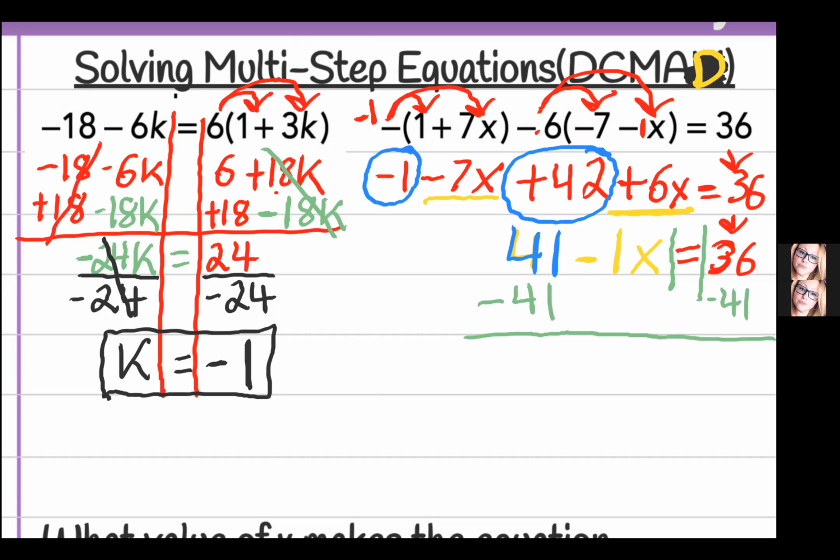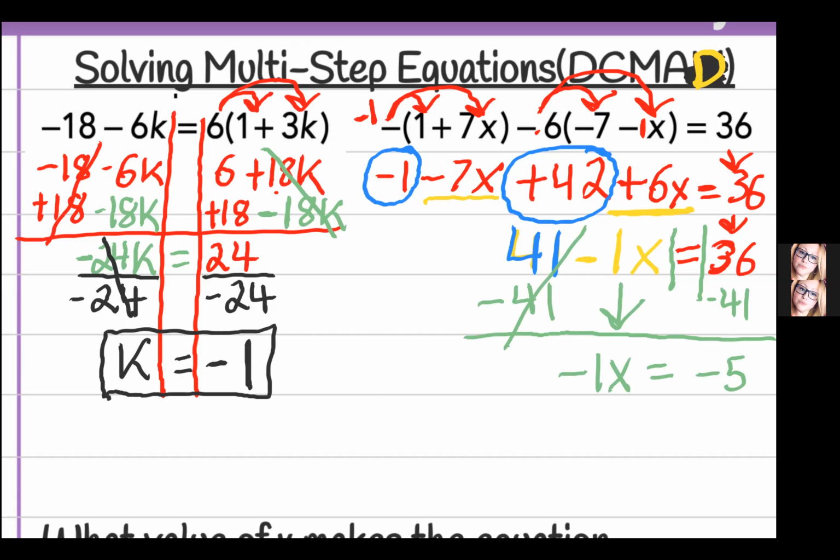We didn't do anything with this minus 1x. We bring it on down. I'm bringing down my equal sign. 41 minus 41, it cancels out. That's why we did it. So now what is 36 minus 41? 36 minus 41 is negative 5.